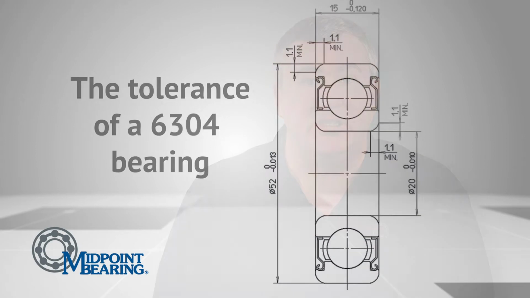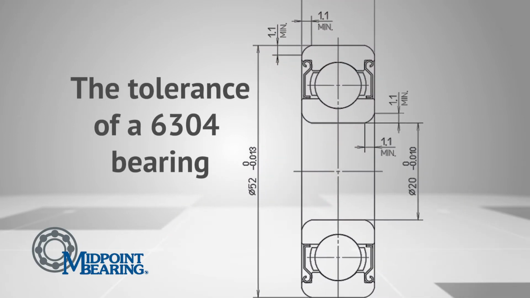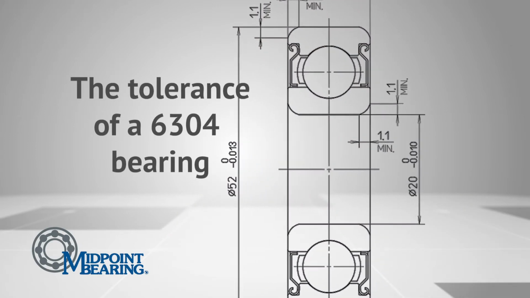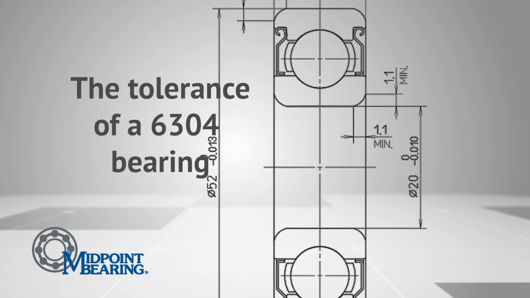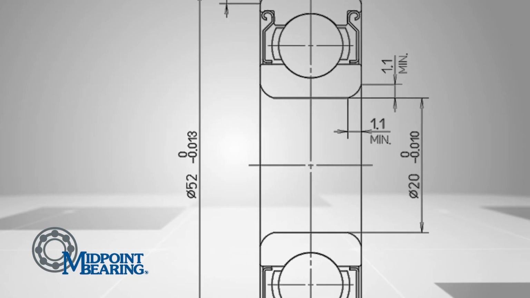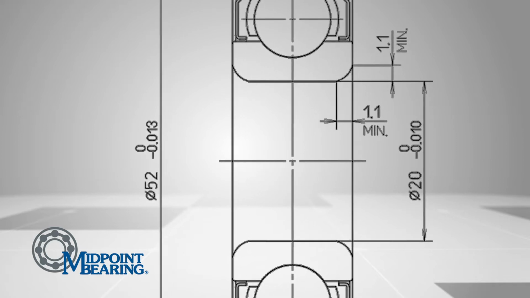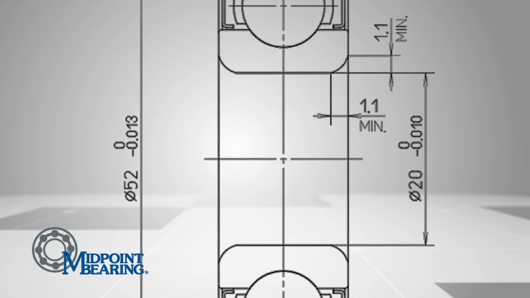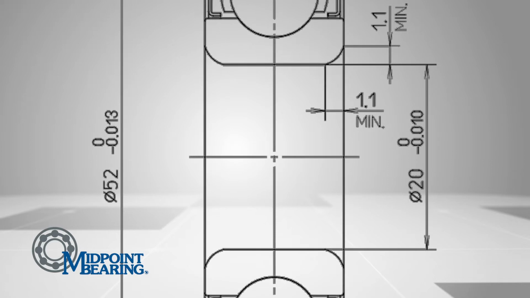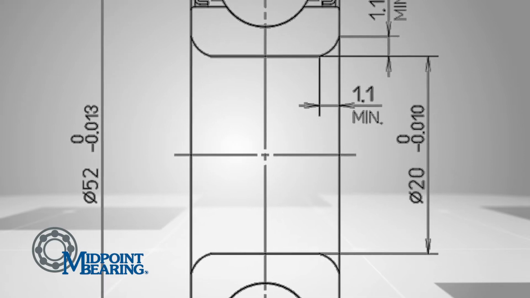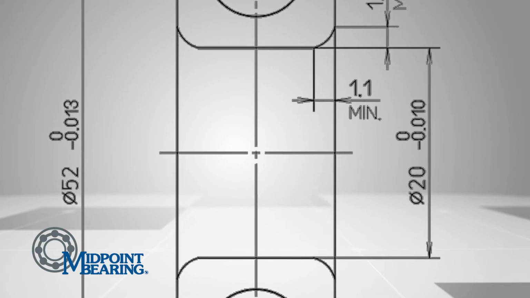For example, if we look at the dimensions of a 6304 bearing, looking at the tolerance variation of the bore, we see the nominal dimension is 20 millimeters with a range variation of 0 or nominal to a minus 0.010 millimeters. All dimensions have a permissible range of variation.